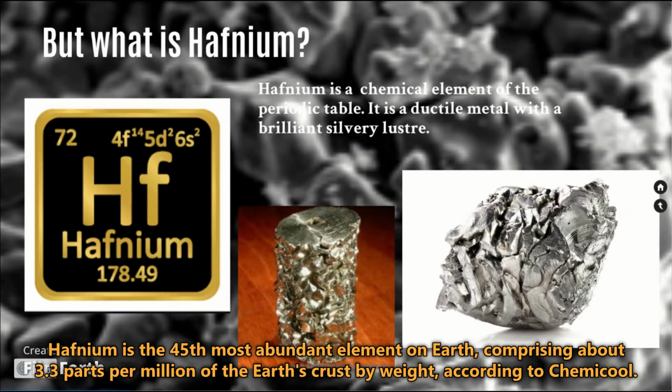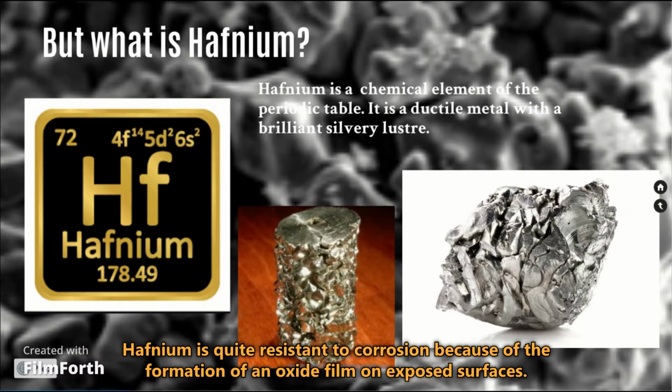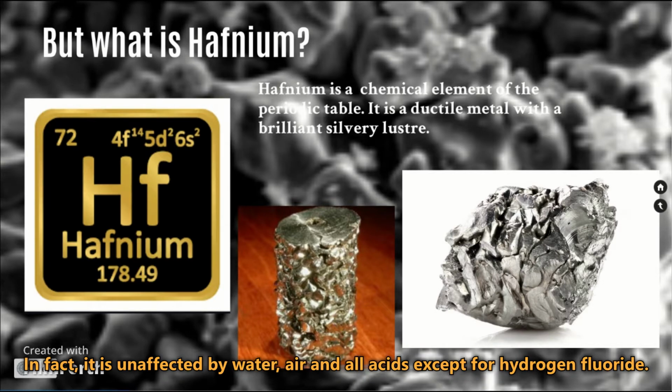Hafnium is the 45th most abundant element on Earth, comprising about 3.3 parts per million of the Earth's crust by weight, according to Chemicool. Hafnium is quite resistant to corrosion because of the formation of an oxide film on exposed surfaces. In fact, it is unaffected by water, air, and all acids except for hydrogen fluoride.